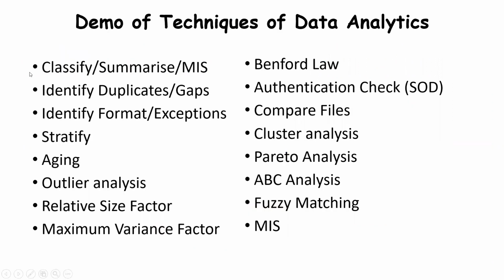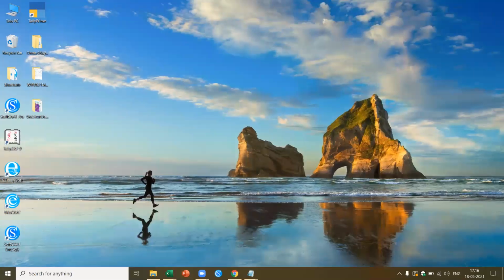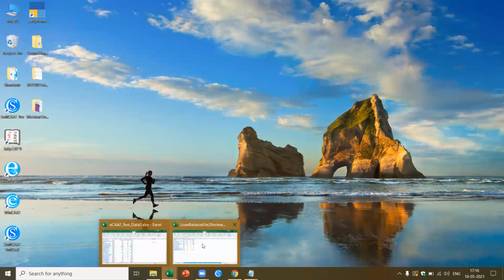What I'd like to do is, I have picked up about 15 to 16 functions. I'm going to perform these functions, each of them one by one, on specific data. I may use the test data, or I have a bank loan advance file on which we are going to do the audit, asking specific questions. Okay, now let me close my presentation. This is the end of my presentation. Now we are going to get into the practical aspects.